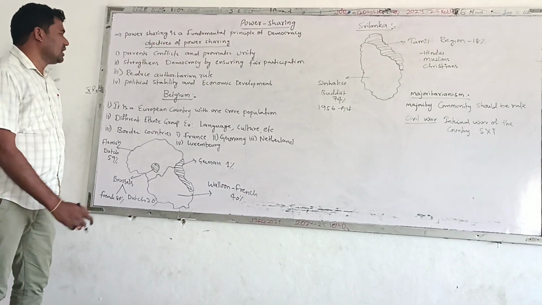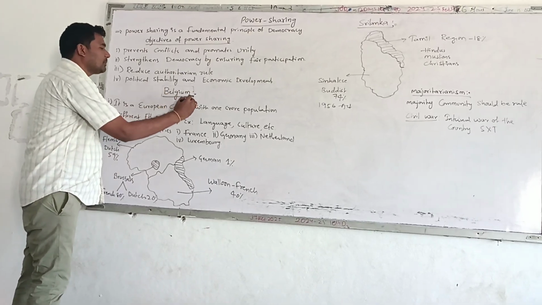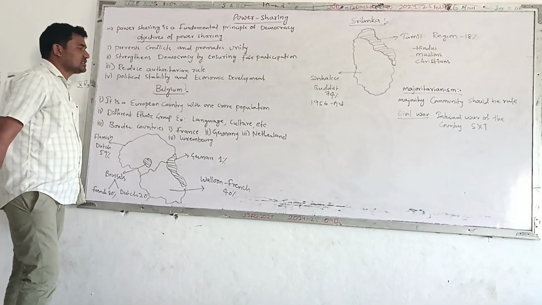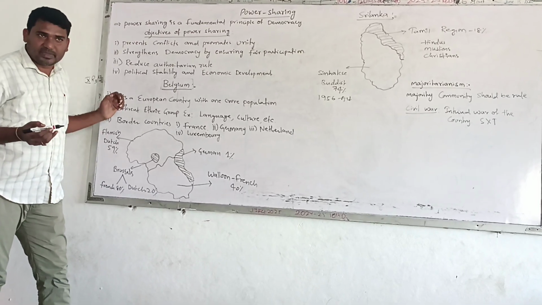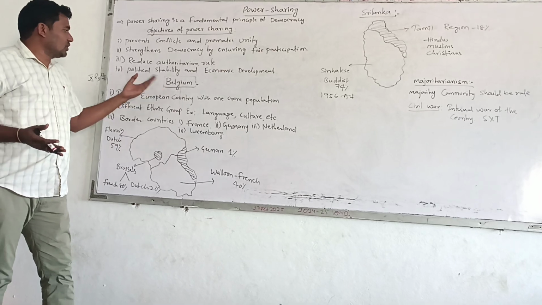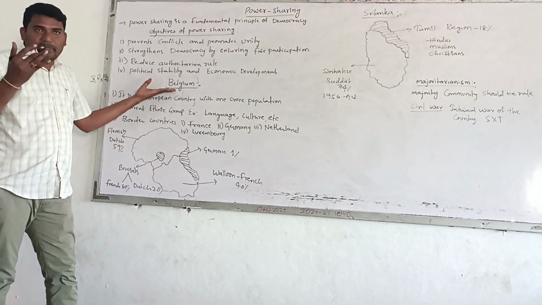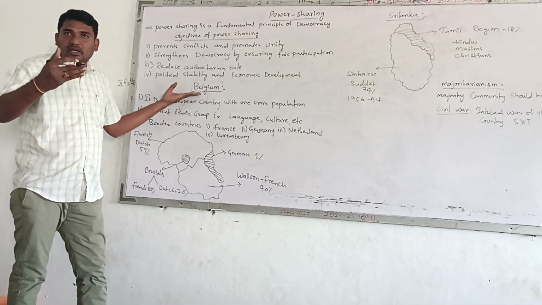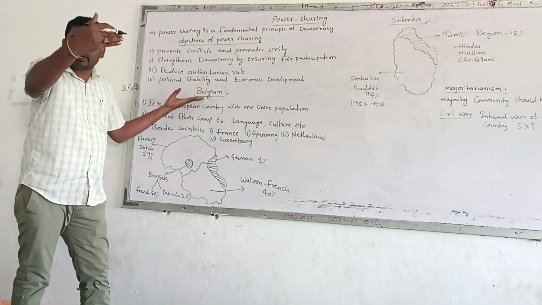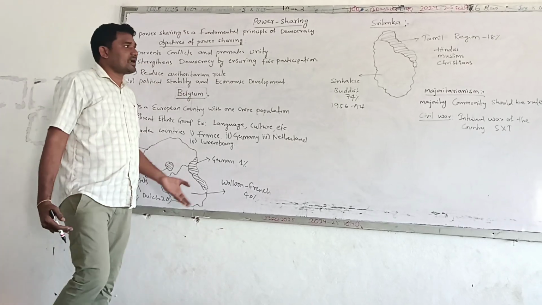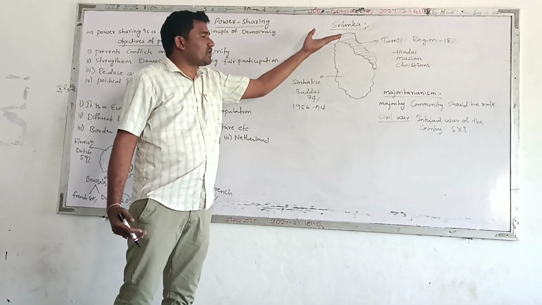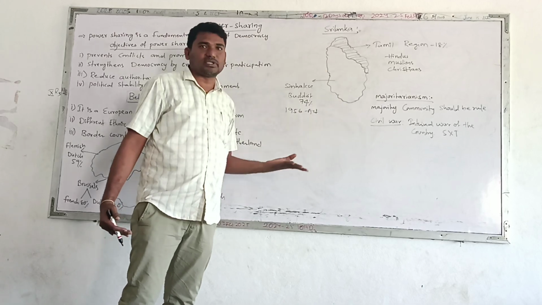Now, coming towards here, we are going to be learning about the power sharing between the two countries, that is Belgium as well as Sri Lanka, with the help of a case study. So now we can see how Belgium shared the power between the different ethnic groups, and how it was successful power sharing, and how Sri Lanka failed in power sharing, and how Sri Lanka was facing the problem.